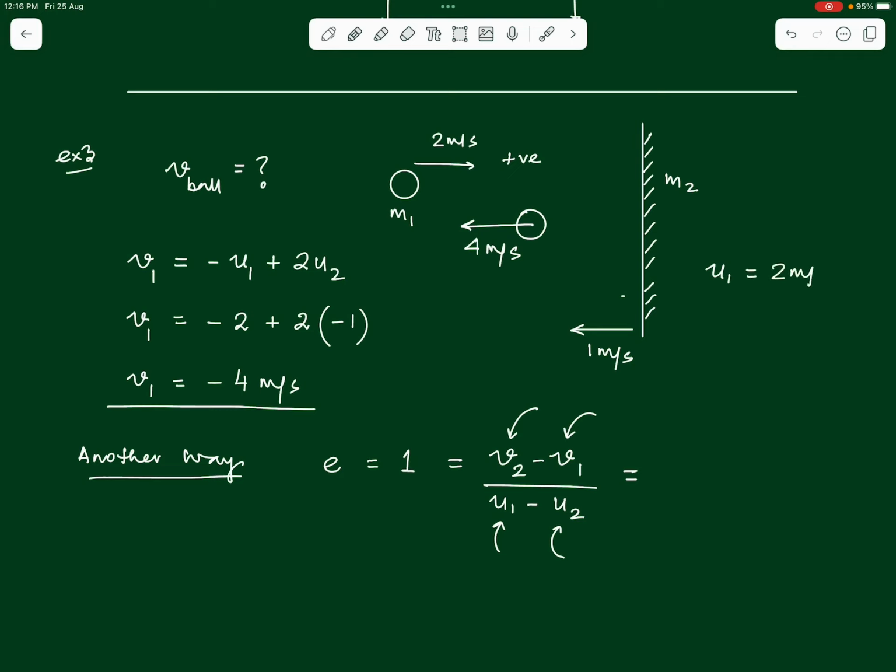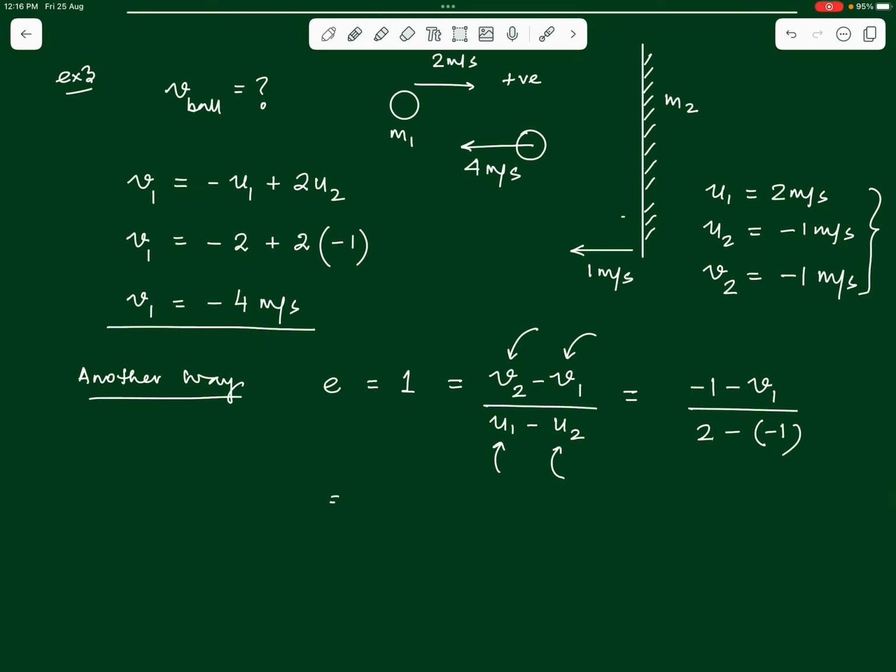So see that u1 is 2 meters per second, that of the ball, whereas u2 is minus 1 meter per second of the wall. And we also know that the final velocity of the wall v2 is also minus 1. The wall does not change its state, so it continues to move with the same velocity. Can we substitute all these values in the relation down here and get the value of v1? So v2, which is minus 1, minus v1, divided by u1, which is 2, minus u2, which is minus 1. Solve this to get